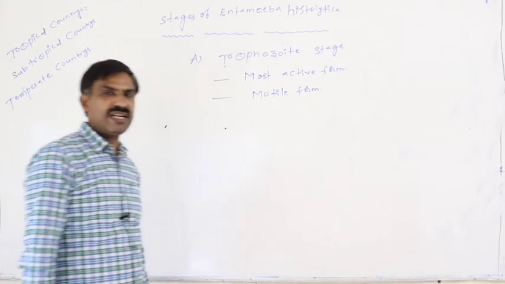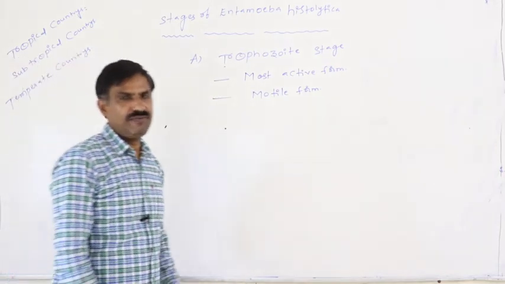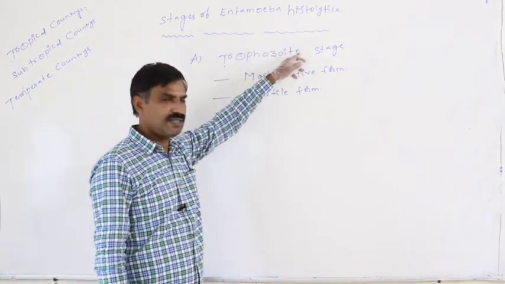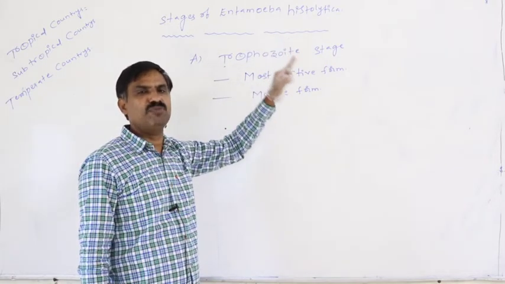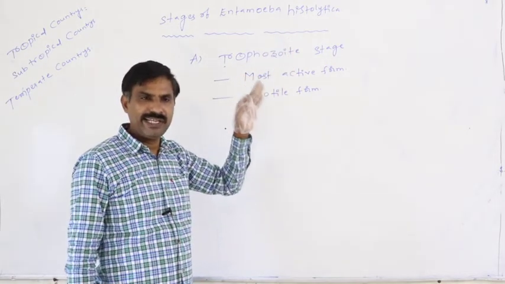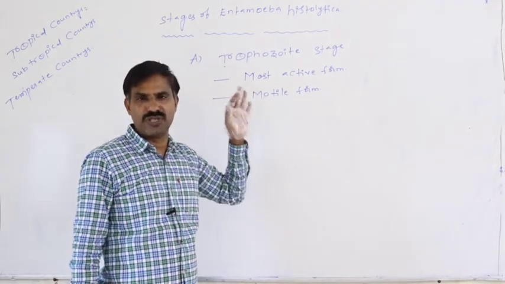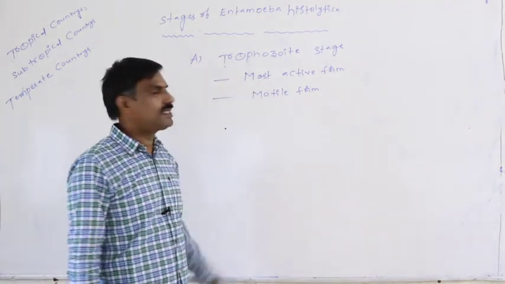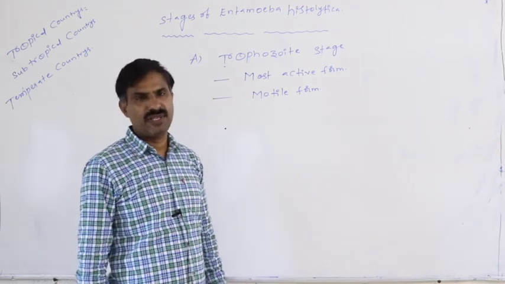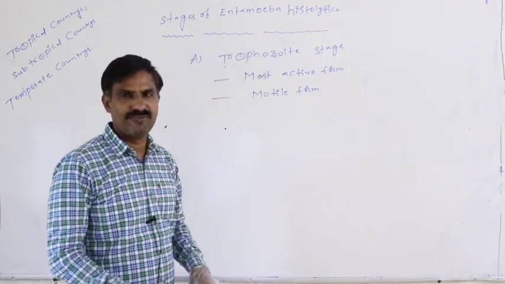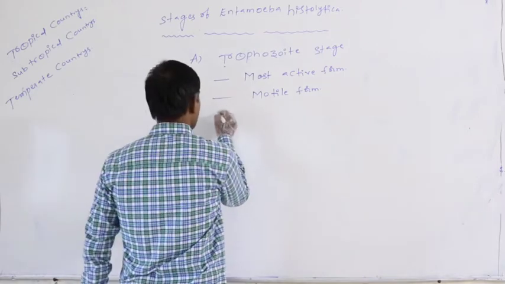Motile means a vigorous movement. Definitely, this form of the trophozoite shows rapid movement. It shows rapid locomotion, so only this is said to be the motile form. Motile means movement.